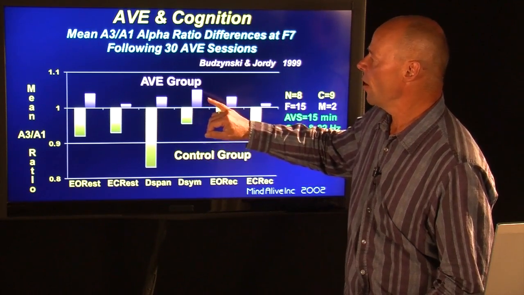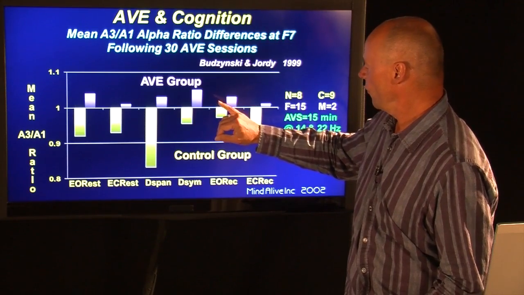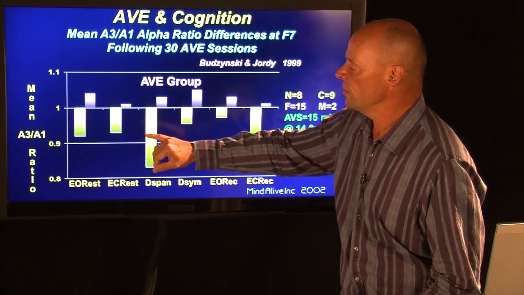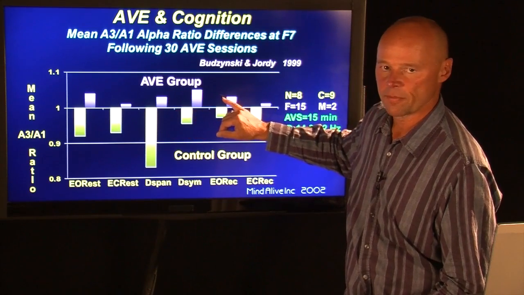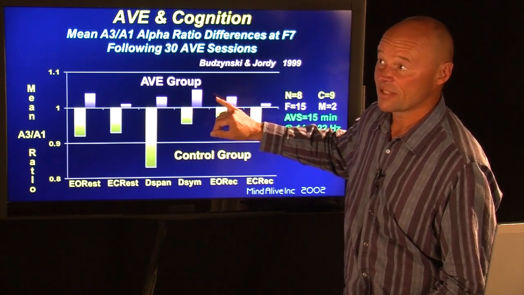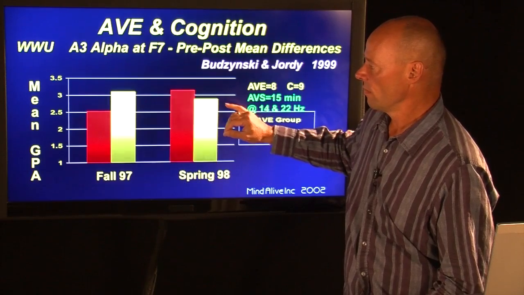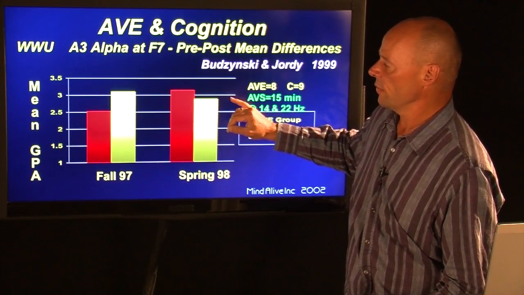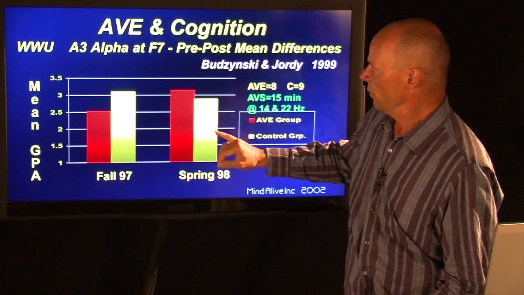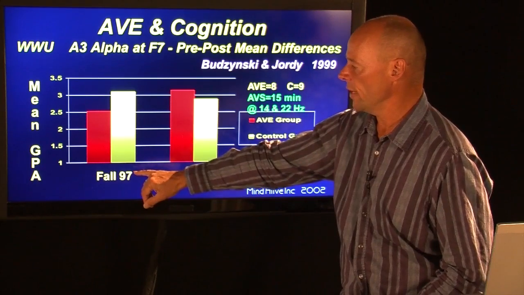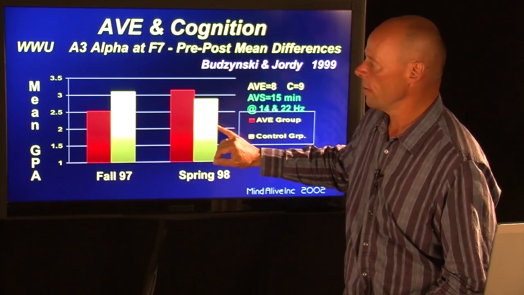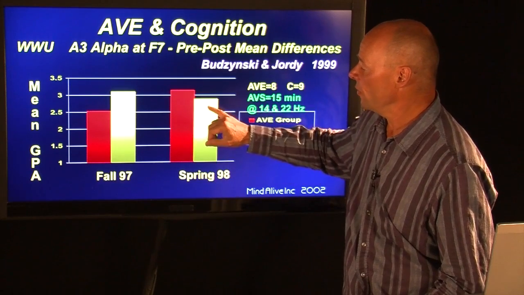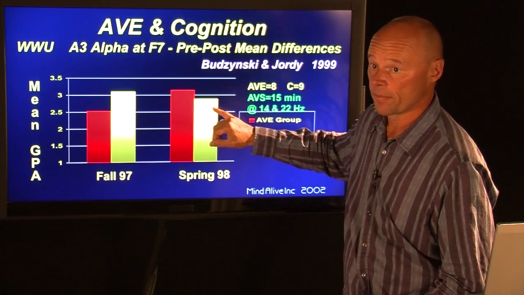Following 30 audiovisual entrainment sessions for 15 minutes, Tom Budzinski improved their alpha ratio significantly. And that is excellent. But there's more. Look at this grade point average. What we can see here, the control group between the fall grades at Christmas of '97 and the spring grades in April, the controls actually fell roughly 0.3 GPA.